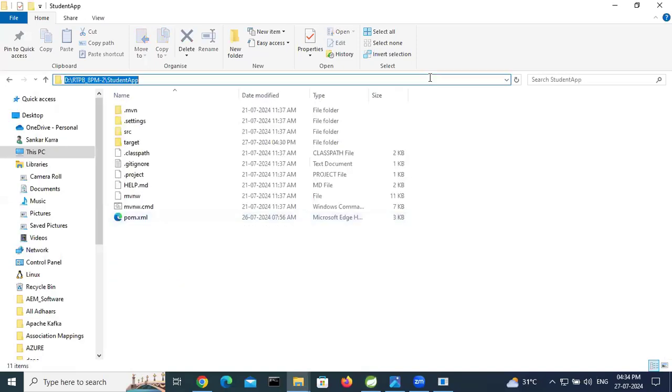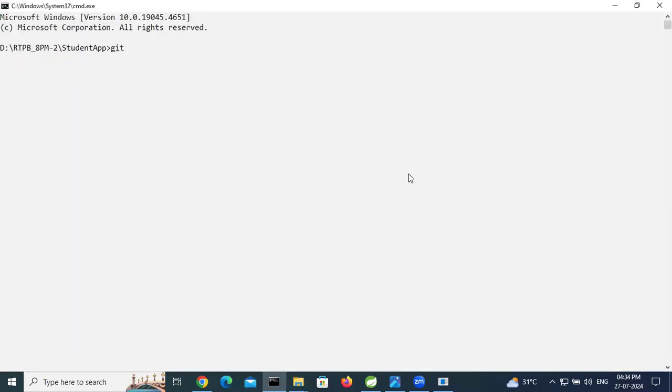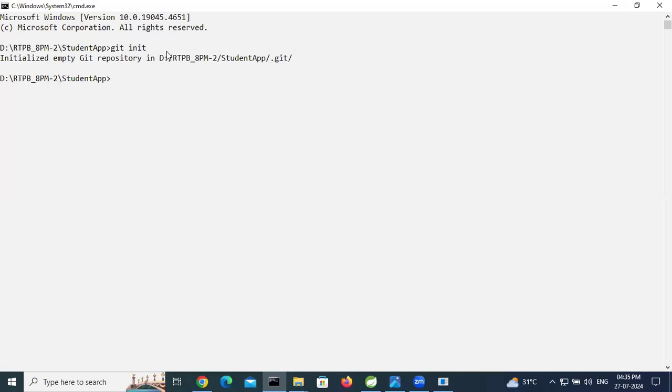So after that, in CMD, git init to create local repository. Local repository is created. After that, we need to link the local repository with the remote repository.